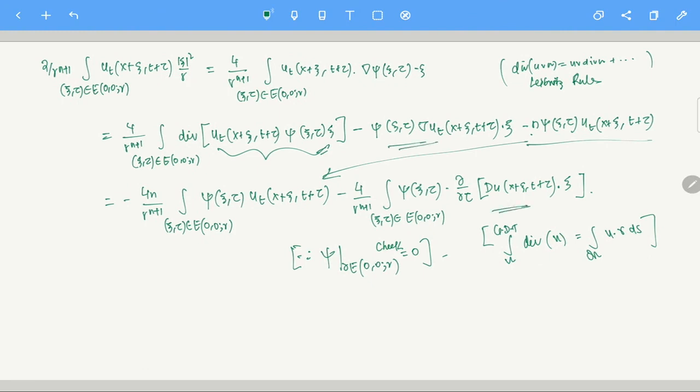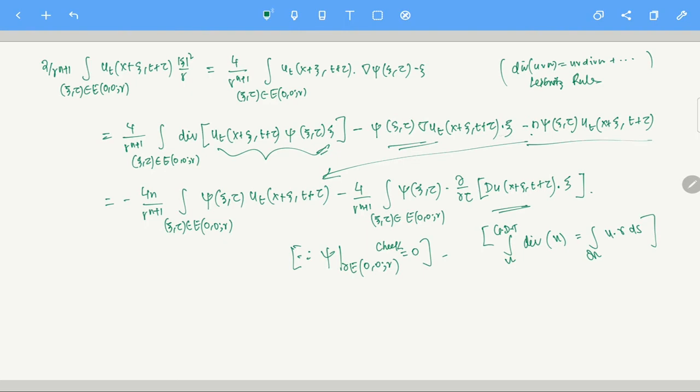Are you convinced that this is true? Of course this is true. Why is this true? Because you can just take the derivative here, right? And if you take the derivative here, d with respect to tau, by chain rule the first term is not going to be there, but in the second term it will be there. So if you use the chain rule, of course it will be gradient of u at the point t plus tau, x plus xi t plus tau, and then this xi is there.